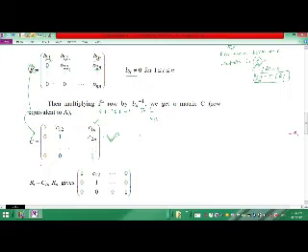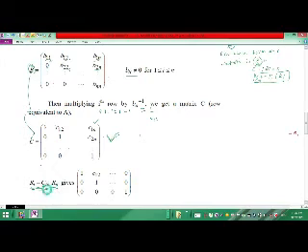So how do we convert this matrix to a reduced row echelon form? First, see here the last row. Ri minus Cin Rn, multiplying the nth row by minus Cin and adding to the ith row.